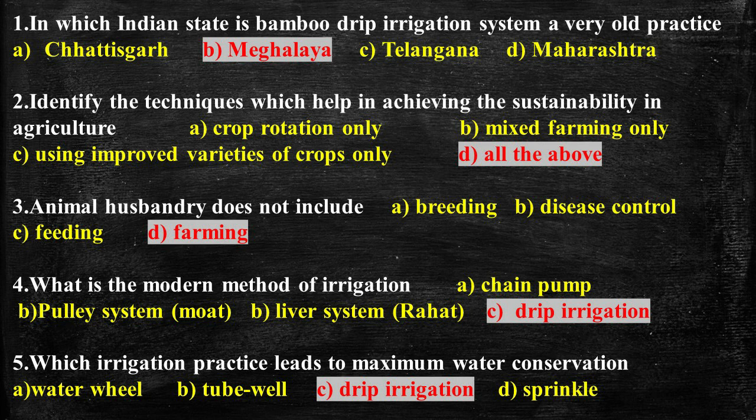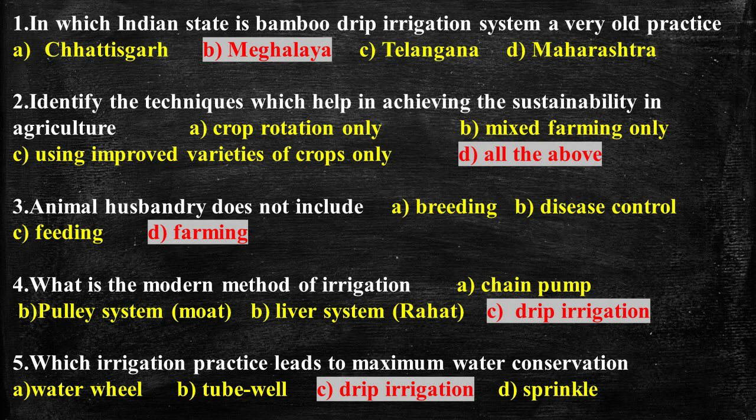Question number 4, what is the modern method of irrigation? And the answer is drip irrigation. Drip irrigation is sometimes called trickle irrigation and involves dripping water onto the soil at very low rates, that is 2 to 20 liters per hour, from a system of small diameter plastic pipes. Drip irrigation is the modern method of irrigation.